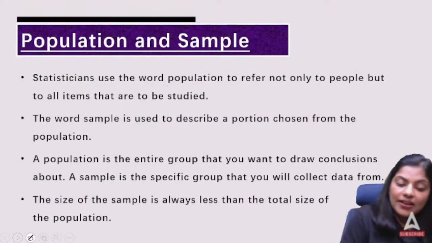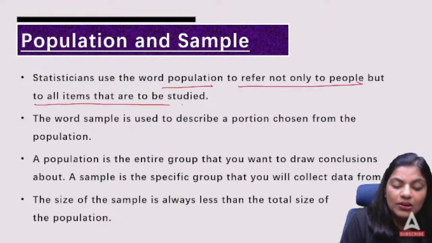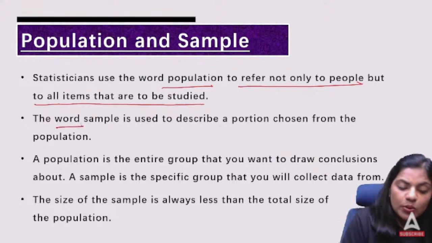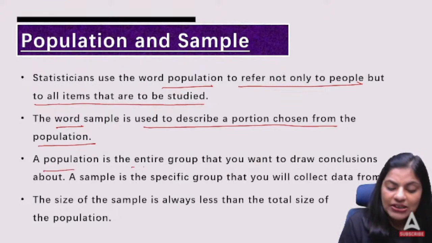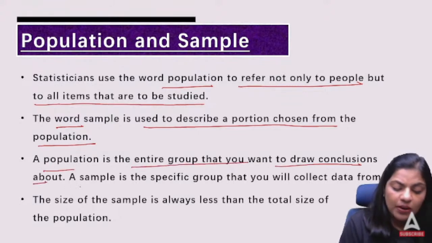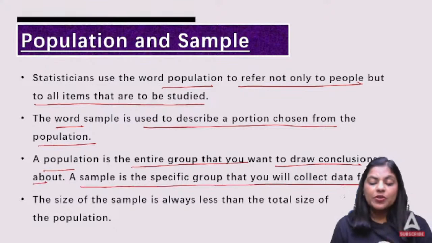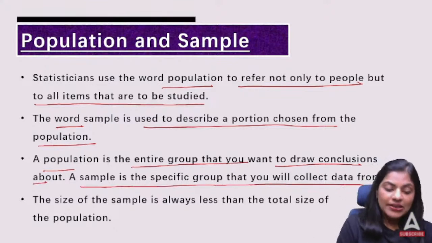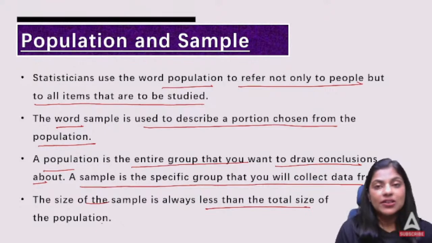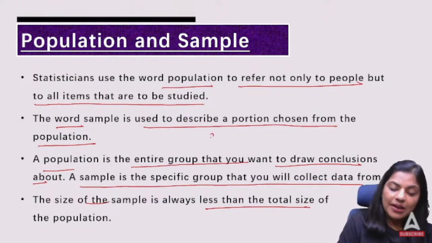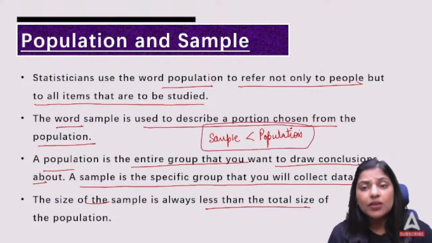Now, statisticians use the word population to refer not only to people but to all the items that are to be studied. The word sample is used to describe a portion chosen from the population. A population is the entire group that you want to draw conclusions about. A sample is the specific group that you will collect data from. The size of the sample is always less than the size of the population. So yes, the sample size will always be less than the population because you are choosing one out of many.